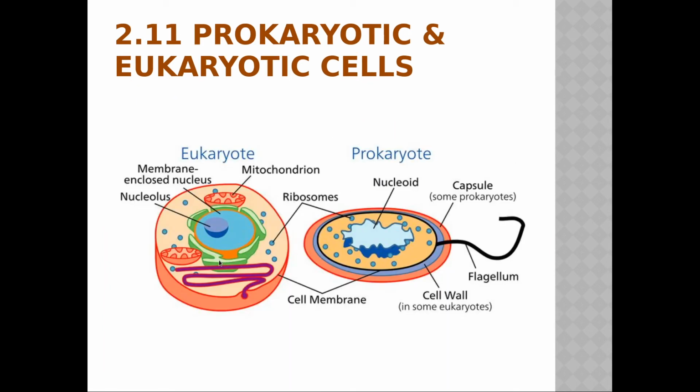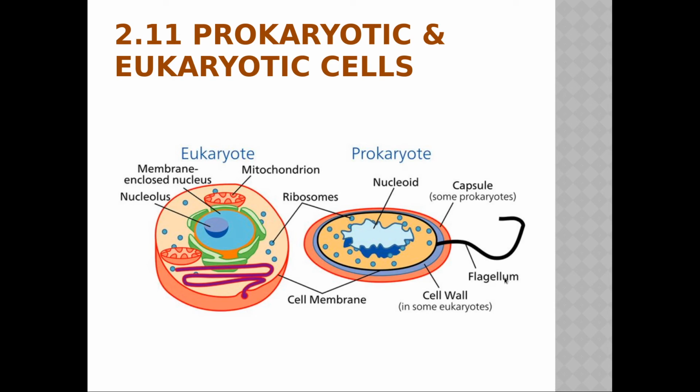Here I have taken this figure. See here, eukaryotes have nucleolus and mitochondria. They have a membrane enclosed nucleus. A well defined nucleus is there. But prokaryotes do not have that. In prokaryotic cells they have the nucleoid, and ribosomes are there.